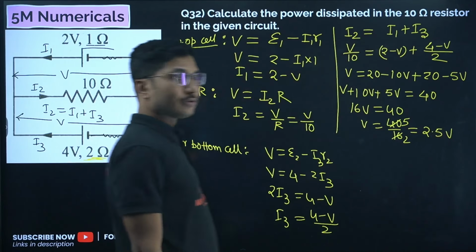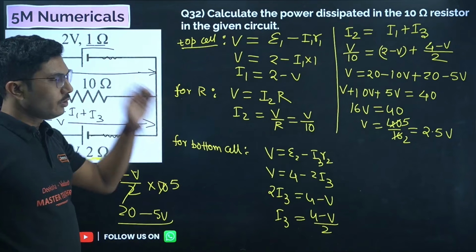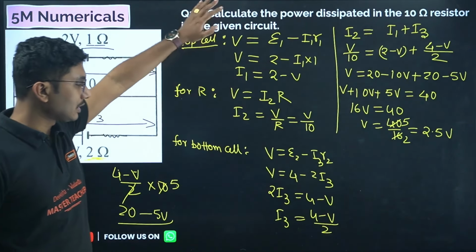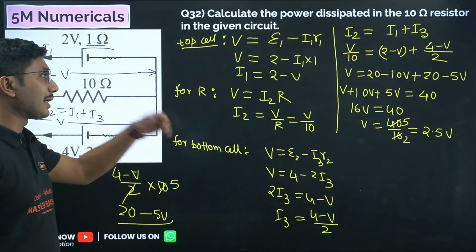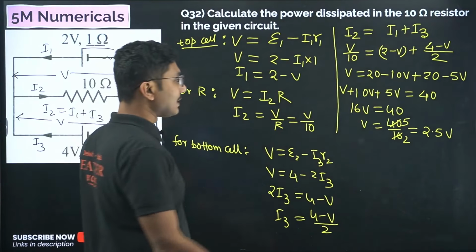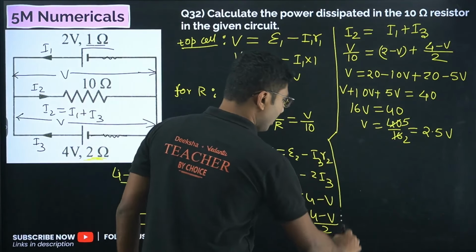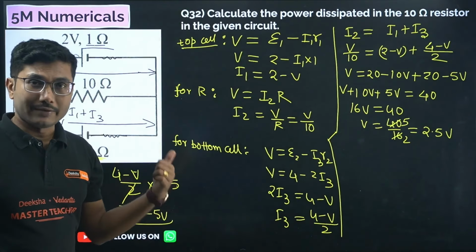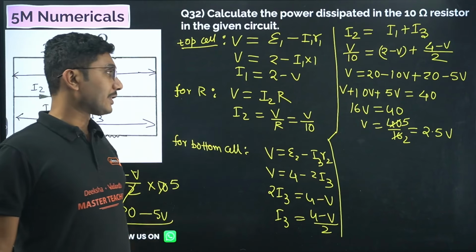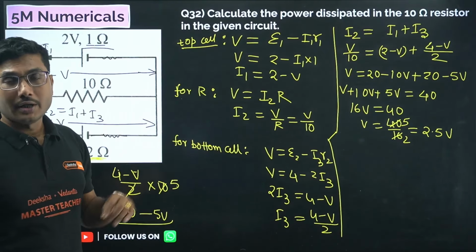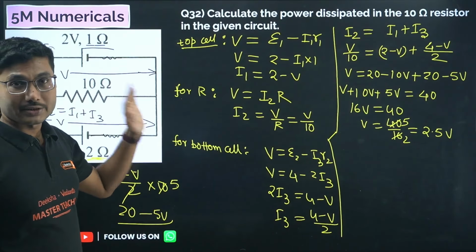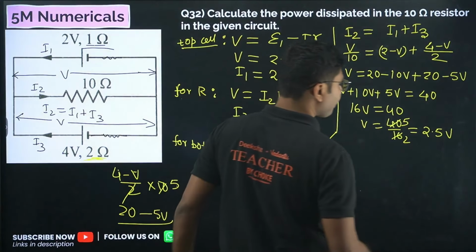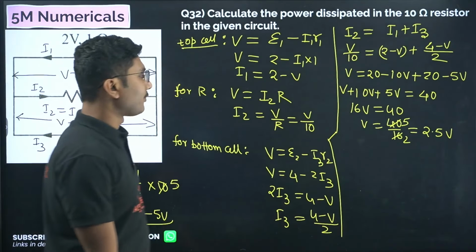So V is calculated. Even though this might look long, actually this is the shortest way to solve it. If you apply KVL and KCL, this can be a little tricky. I have done that in my live class yesterday, so you can go and check that out. There I solved it using the normal method of Kirchhoff's current law and voltage law. So V is 2.5.